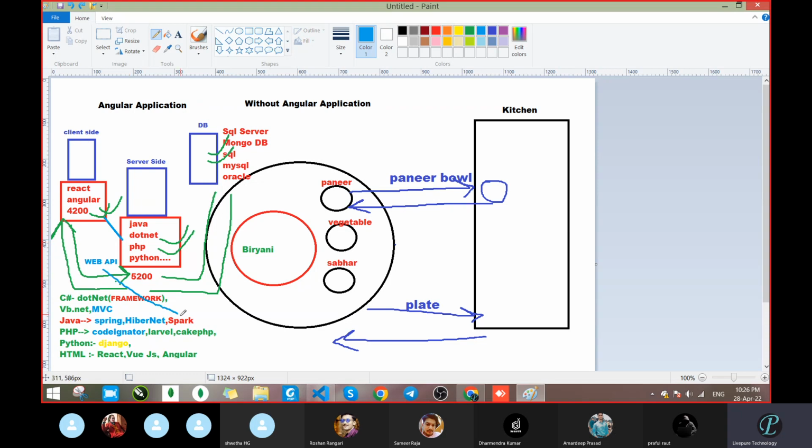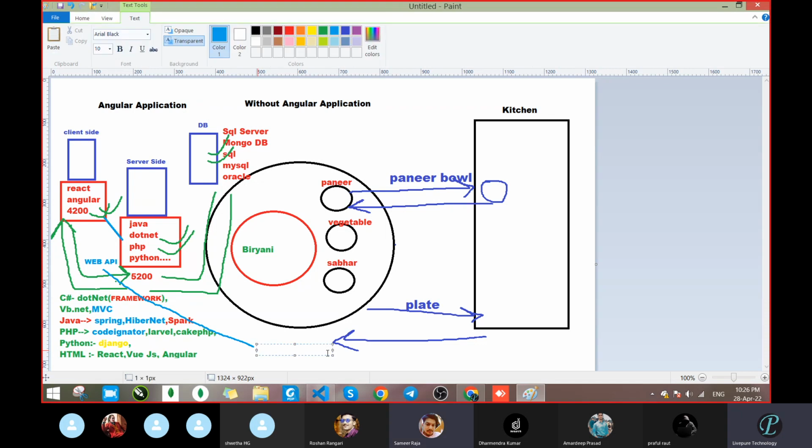So this front end and server side are contacted with the help of the Web API. When you see a job opening, in the job requirements you will get some term like RESTful API. RESTful API or Web API, both are the same type, with just some minor differences. You can go through Google to see the difference between Web API and RESTful API, and you will get some idea. Okay, so we saw how we can connect the front end and server-side application.